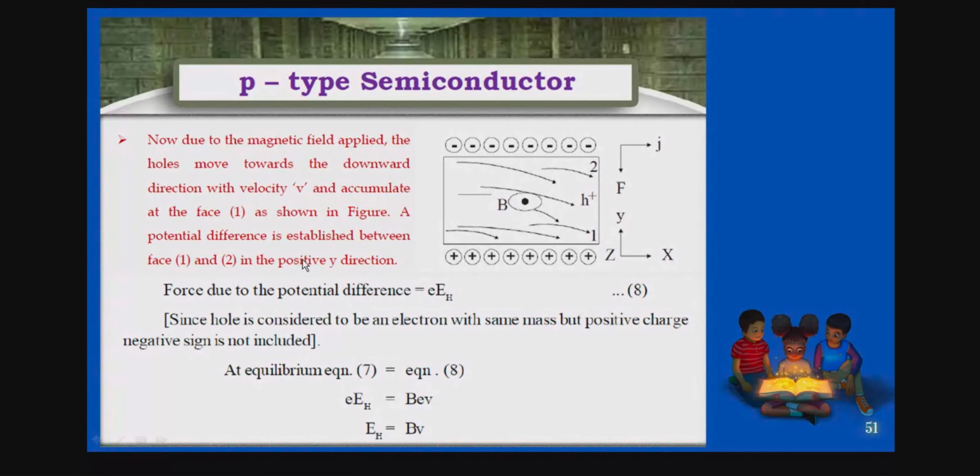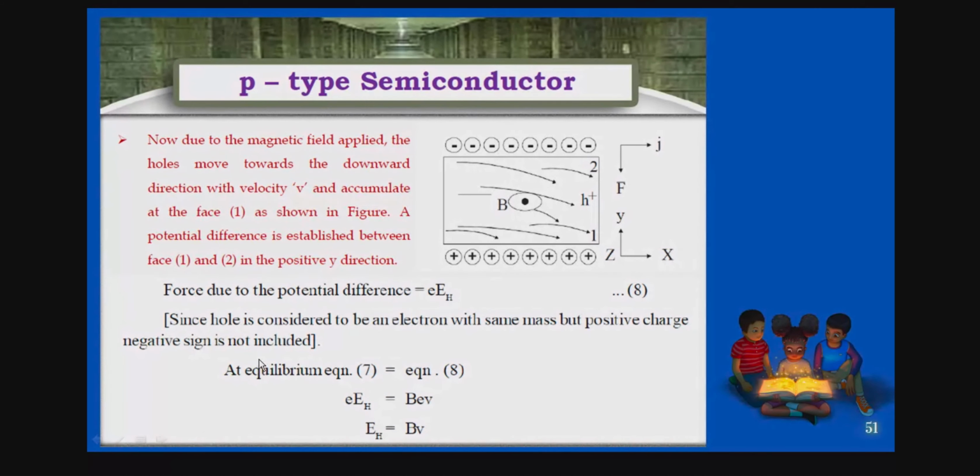So we can say here a potential difference exists between phase 1 and phase 2. Okay, that we can write here as E into E_H. There you have a negative. So here the hole is considered to be an electron with the same mass but positive charge. The negative sign is not included here.